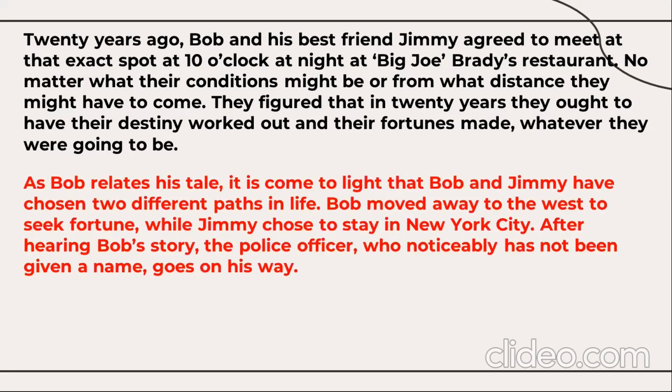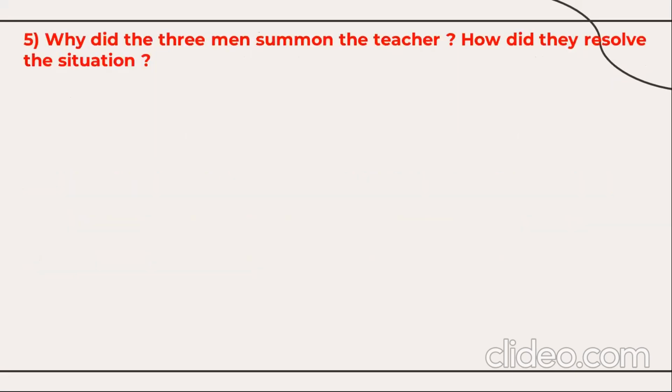As Bob relates his story, it comes to light that Bob and Jimmy have chosen two different paths in life. Bob moved away to the west to seek fortune, while Jimmy chose to stay in New York City. After hearing Bob's story, the police officer, who noticeably has not been given a name, just goes his way from this place.